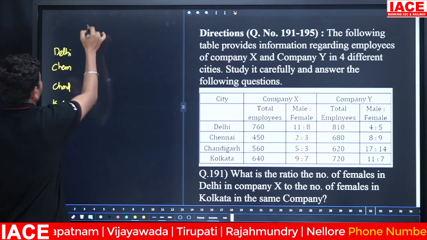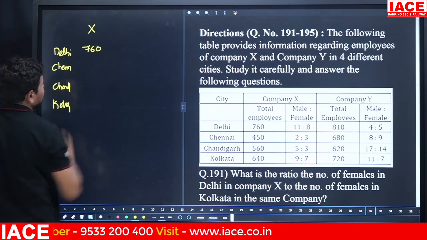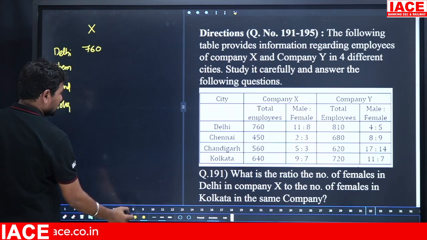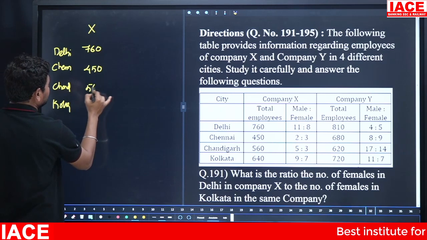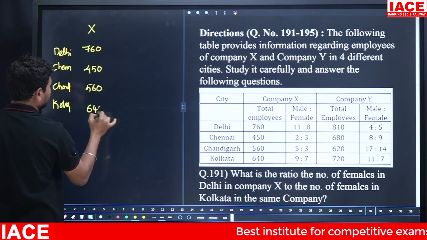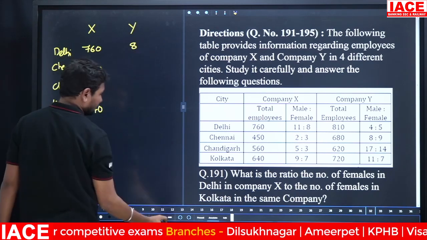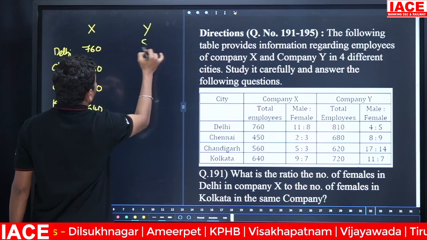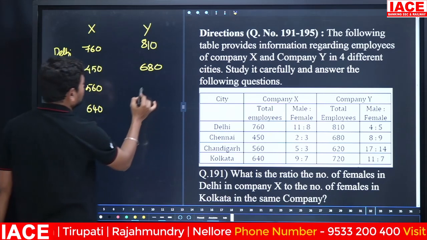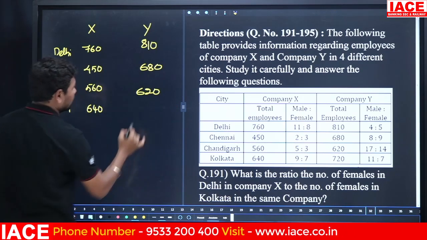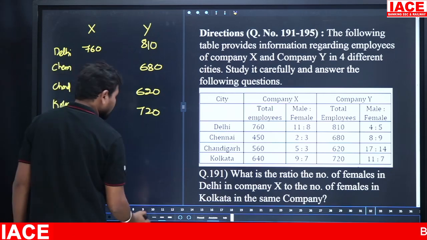Okay, company X. In company X the total is how many employees? 760 employees. Out of this, first of all write 760, and the next total value is 450, here the total value is 560, and here the total value is 640. Okay, and company Y. On the company Y side, total employees is 810, and next one 680, and next 620, and next 720. Okay, and this we have to split with male and female.